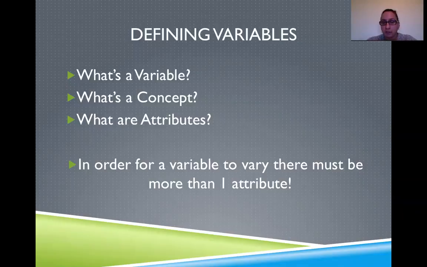Attributes or categories have more than one name or value. Things like ethnicity or occupation have more than one name. So those are examples of attributes. When it comes to having more than one value, such as weight, we're working with numbers. The attributes of weight would be the number of pounds observed on the scale. And in order to do your research, your variable has to vary. It has to have more than one attribute.